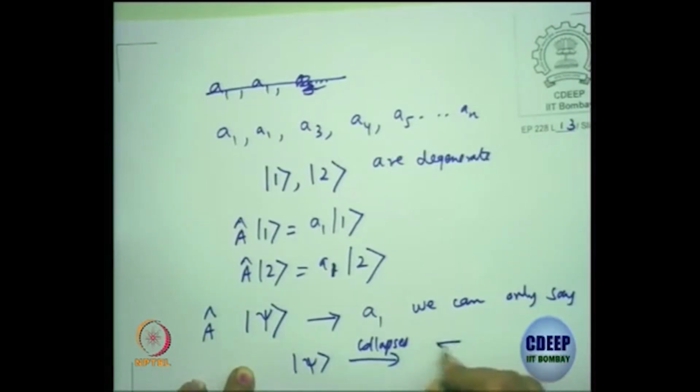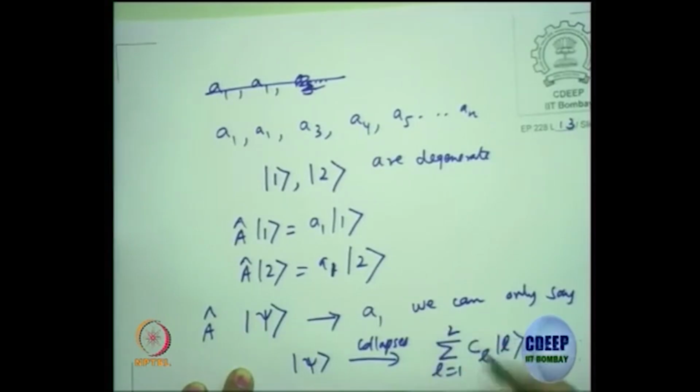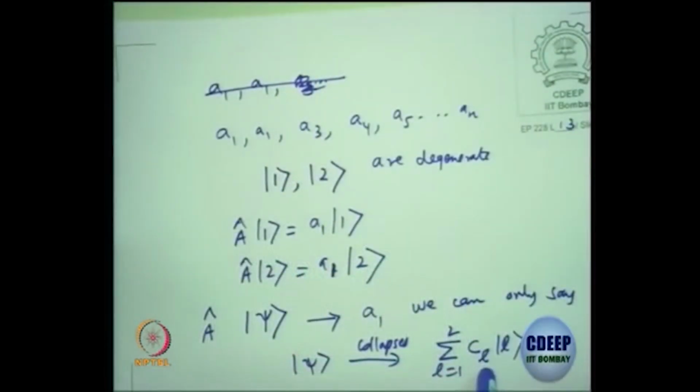So a summation over L of C_L times state L, where L is 1 to 2. I don't even know what the C_L are. Which set of C_L I am measuring, I cannot say without touching the system. You don't know beforehand.